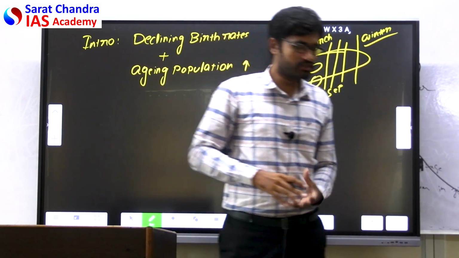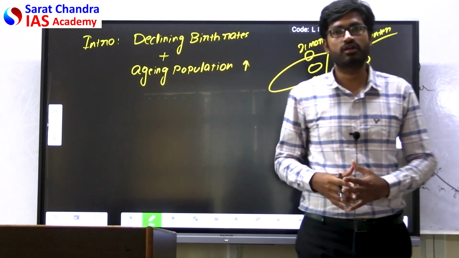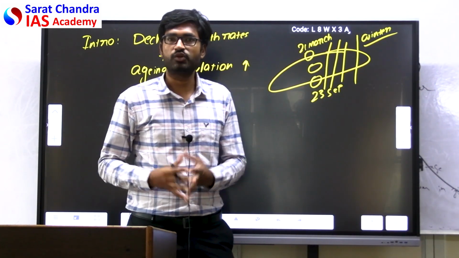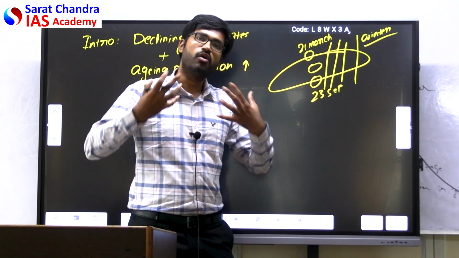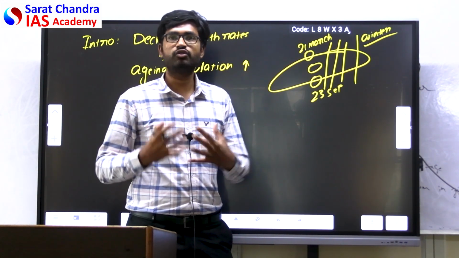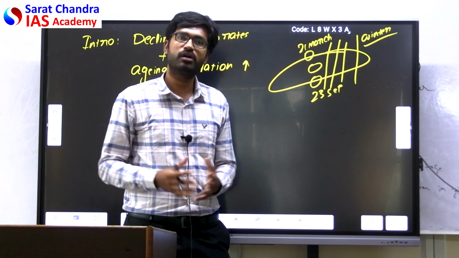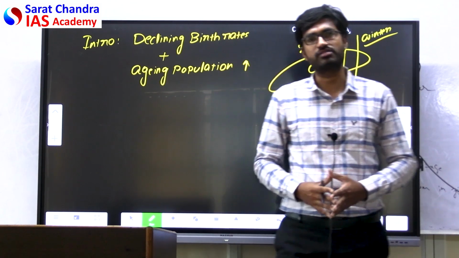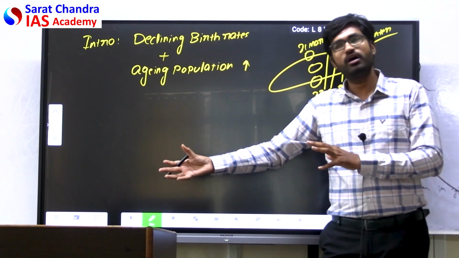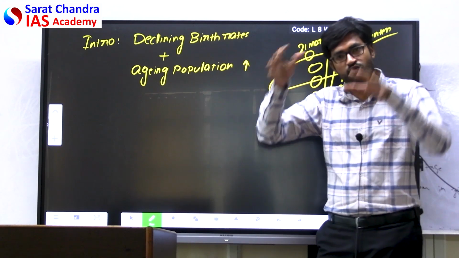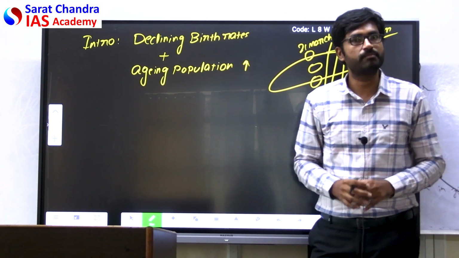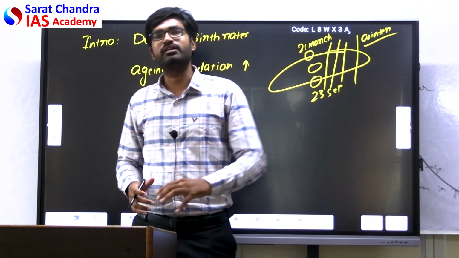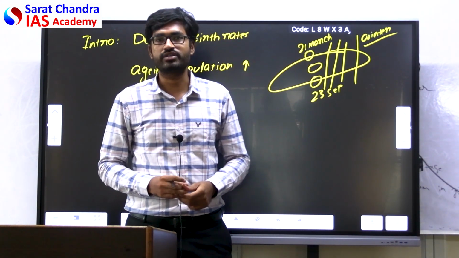When it is winter, what will happen? The productivity will be reduced because we'll be staying in the homes only. There'll be snowing. You can't come out. And the body will not respond to the majority of the work situation because it is a cold-like situation. That's why the productivity automatically reduces when it is a winter season. And when it is demographic winter, the declining birth rates and aging population will decline the productivity of the economy. It has a hit on the economy. It reduces the labor productivity. That's why we call it a demographic winter situation.